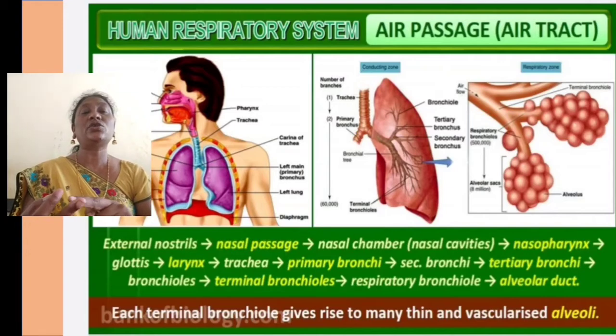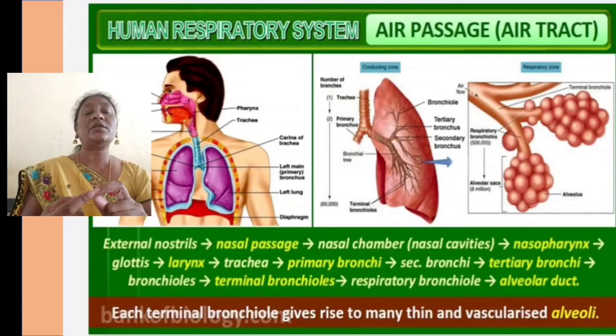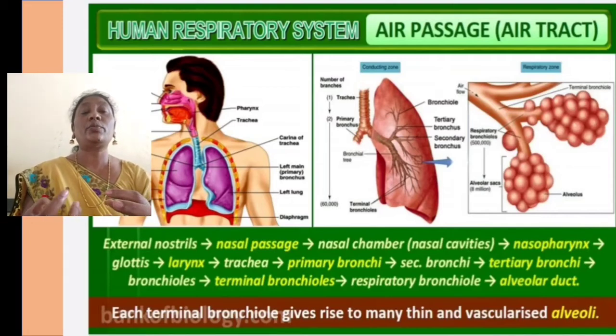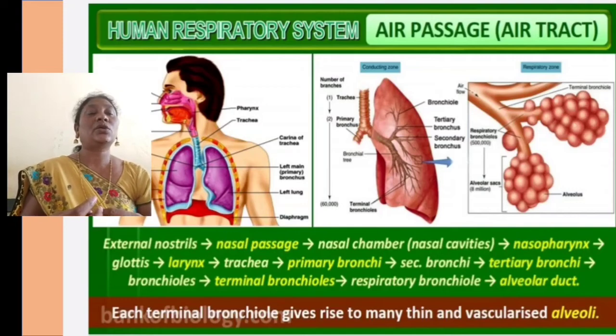Okay, the nasopharynx opens into the glottis, the glottis opens into the larynx, the larynx opens into the trachea, the trachea opens into the primary bronchi. The primary bronchi connect to the secondary bronchi. Next, tertiary bronchi. So, bronchi, bronchus, bronchioles. Tertiary bronchi means bronchioles. They open into bronchioles, terminal bronchioles, and respiratory bronchioles, and later they open into alveoli. So, the alveolar duct.